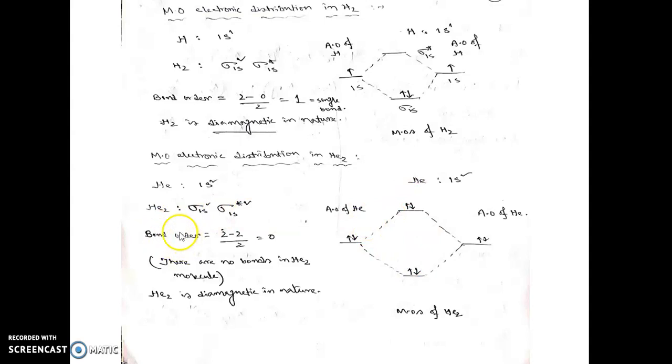Now what is the bond order? The bond order will be 2 minus the antibonding molecular orbital electrons, that means 2, divided by 2, that equals 0. This bond order 0 implies there is no bond in the He2 molecule, that means the He2 molecule does not exist at all.